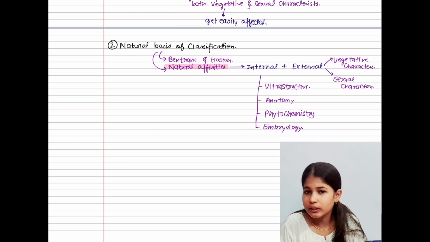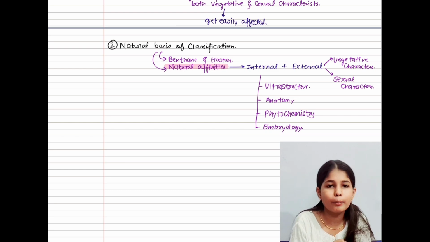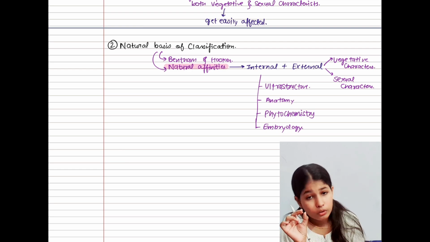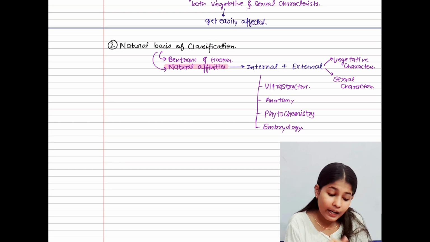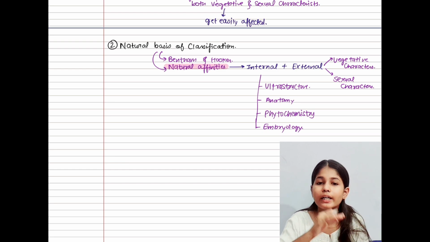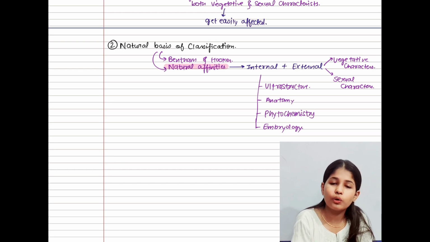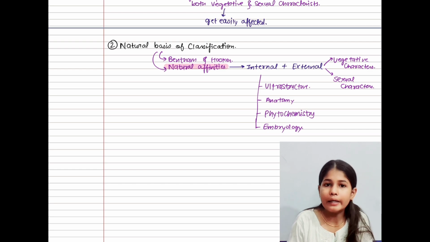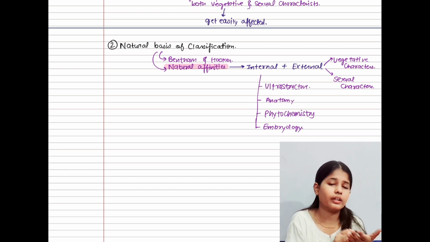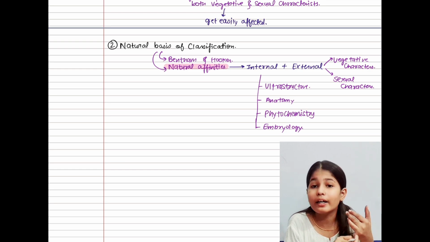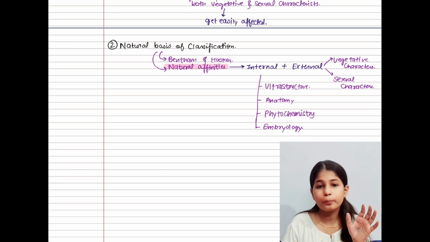We can observe a cell in a light microscope or compound microscope, but can you see the Golgi apparatus inside it? No, simply not. It is impossible to see the Golgi apparatus under the light microscope. Even if by coincidence you have seen it, it will not be clear and you can't study it. I hope you have understood.